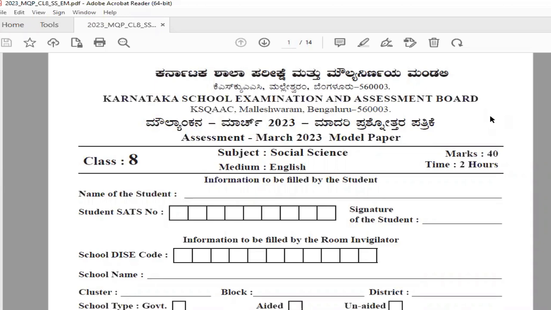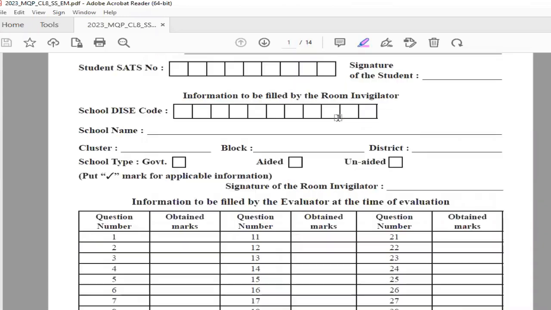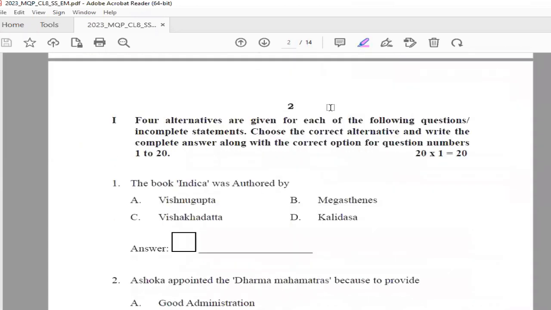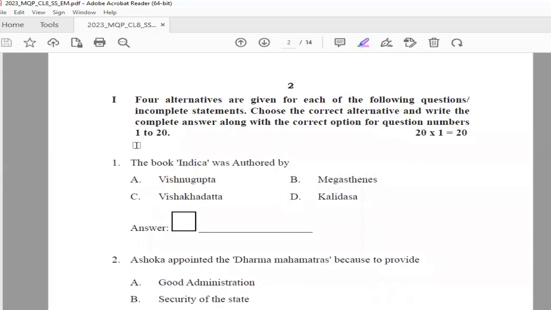If you're looking for class 8 social science model question paper with key answer, then you're on the right platform and watching the right video. As in this video, we are going to discuss class 8 model question paper with the key answer of social science. So let's get started. The paper is in front of you and the first main is of multiple choice question which has 20 questions of 1 mark each. So let's start.